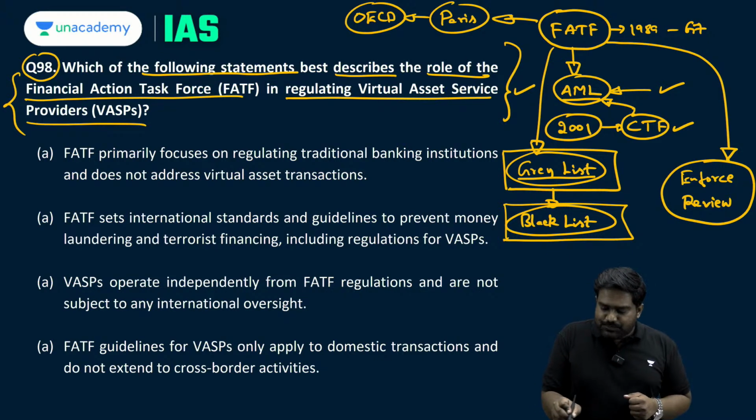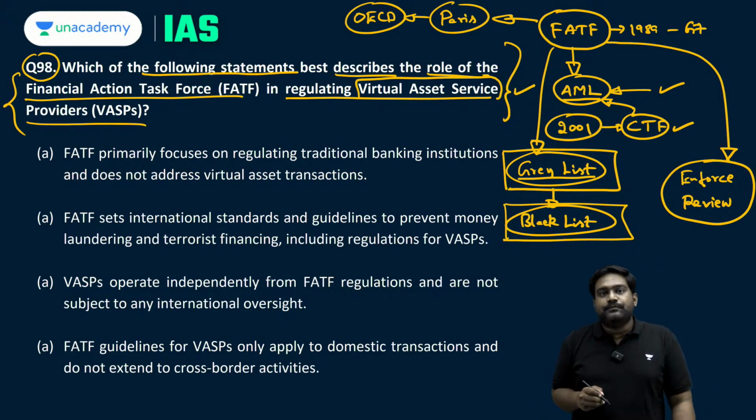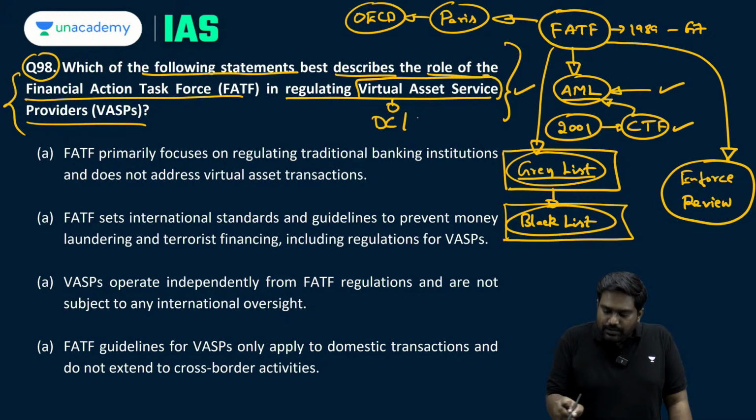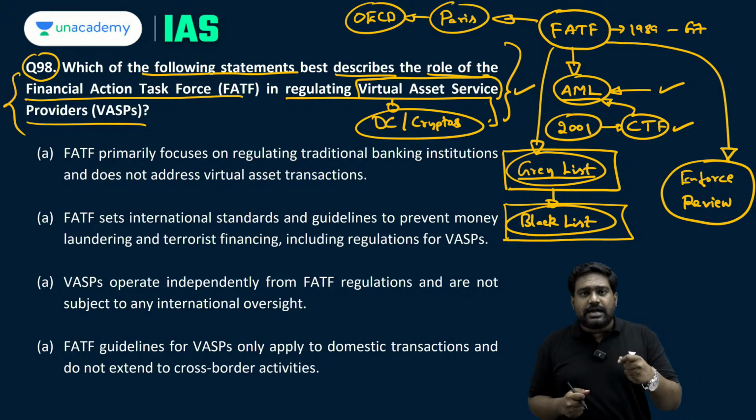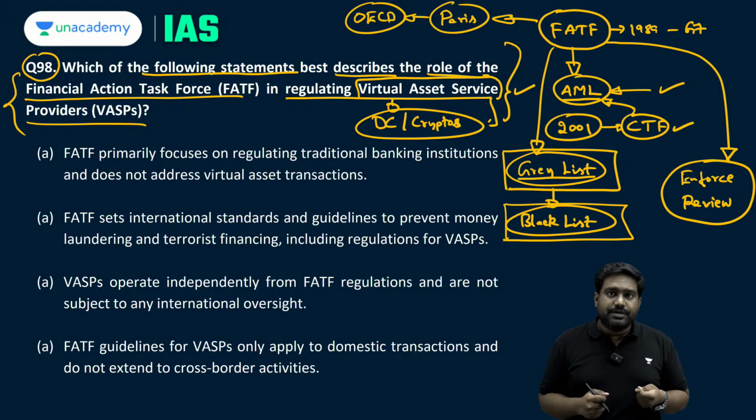Now coming to VASPs, Virtual Asset Service Providers. Virtual assets refer to digital currencies or your cryptocurrencies. So there are many fintech startups around the world which provide various kinds of virtual asset services. There are many trading platforms where you can trade in bitcoins, Ethereum and other cryptocurrencies.